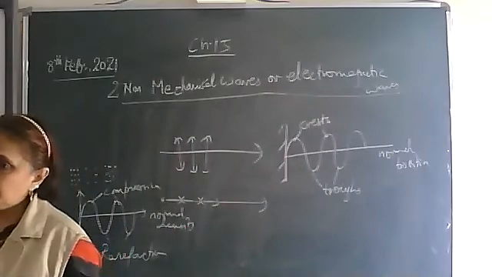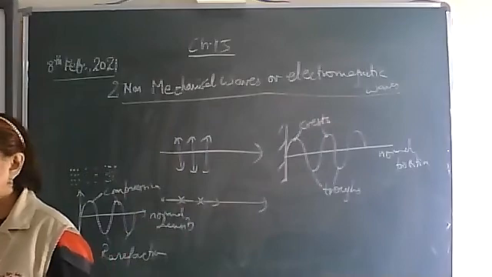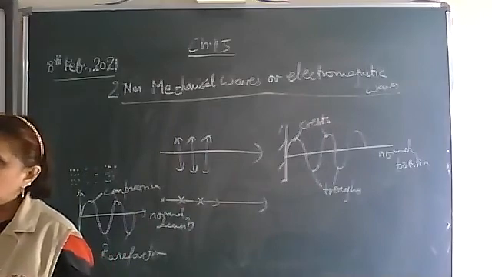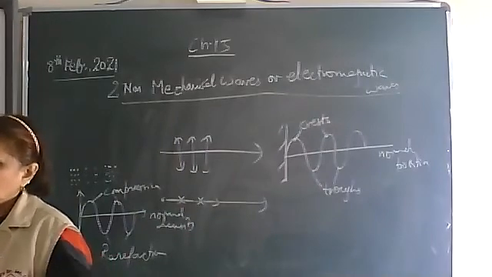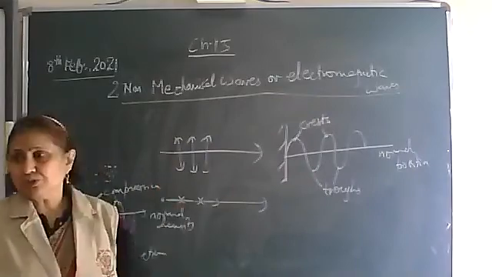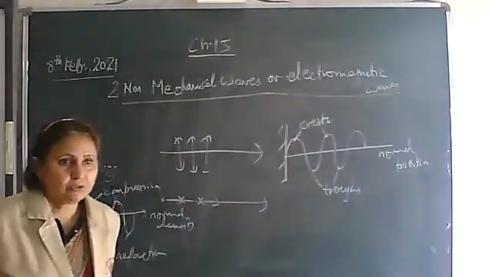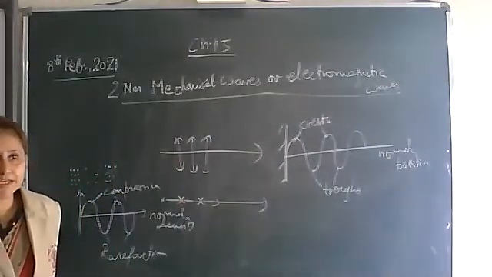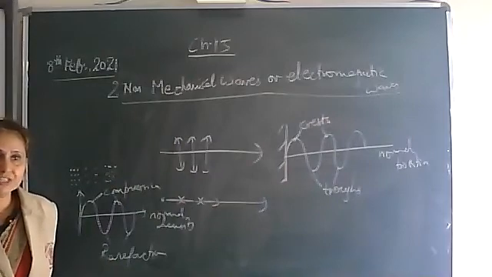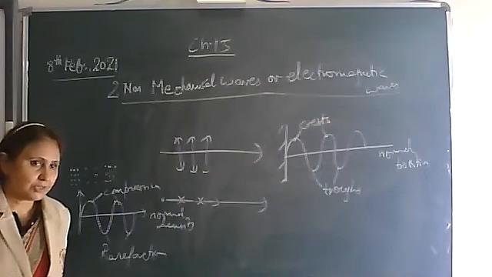Without a material medium also they can propagate. That is, there is no solid, liquid or gas, no medium there, still they can propagate. So write down, which do not require any material medium for its propagation.